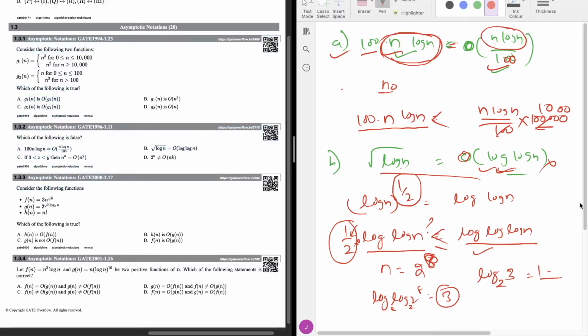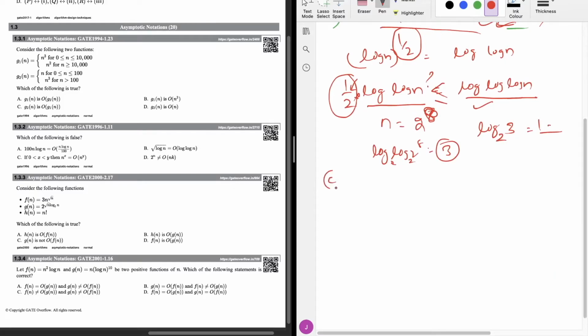Coming back to the third option, option C. It is given that 0 is less than x less than y, and n power x is order of n power y. Since it is greater than 0, x and y are positive. So if n power 2 is there and n power 3 is there, obviously n power 3 will be asymptotically greater than n power 2, and n power 2 can be written inside the big O function. Here the y value is greater than x, that means this term is greater, and this is inside the big O function.